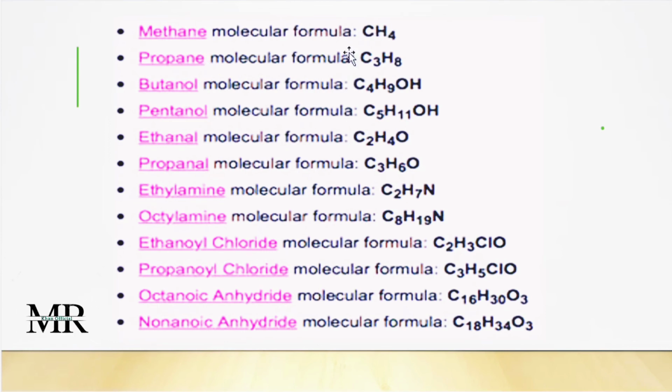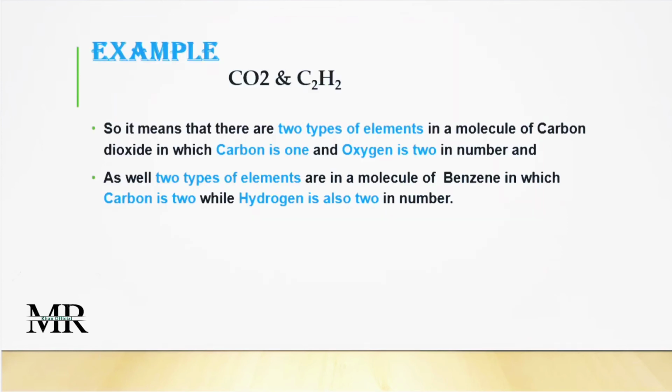As well as the propane molecular formula, butane, pentanol, ethanol, propanol, ethylamine. So these are all the empirical formulas, and this shows the types, the composition of the molecules, as well as the exact number of them.